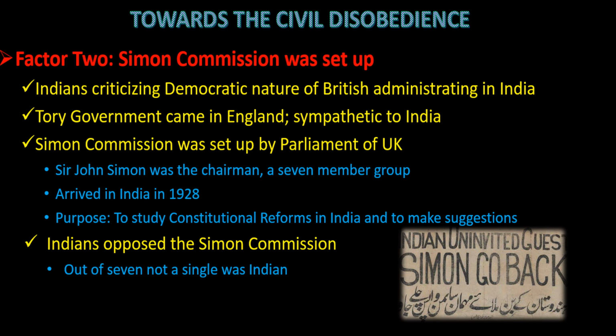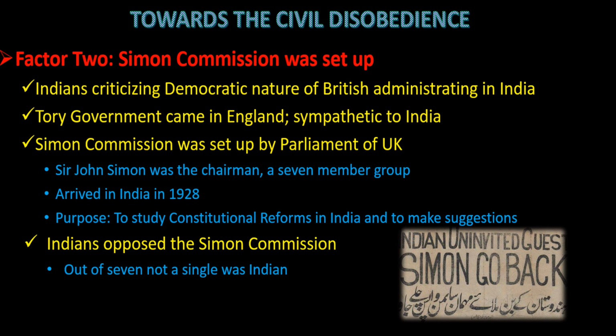So the Tory government was set up by an act of parliament. See now the importance of the Simon Commission. The Tory government wanted to send a commission, a group of some expert people, to India to find out why Indians were not happy with the Britishers. What changes in the Indian constitutional structure could be made, or what can be done to satisfy the Indians. It means the Tory government wanted the support from India, and to extract support from India they needed to satisfy the Indians, they needed to make the Indians happy. For all this purpose they sent the Simon Commission.